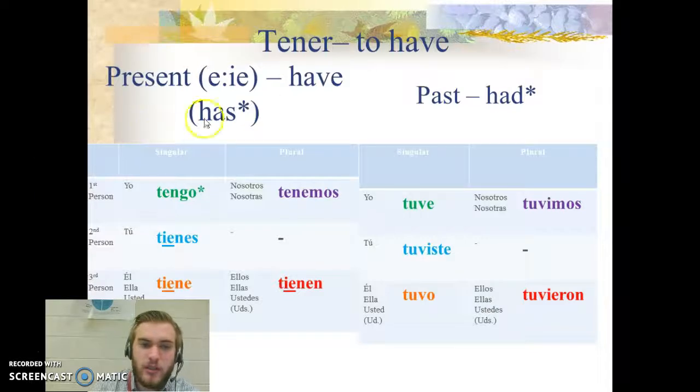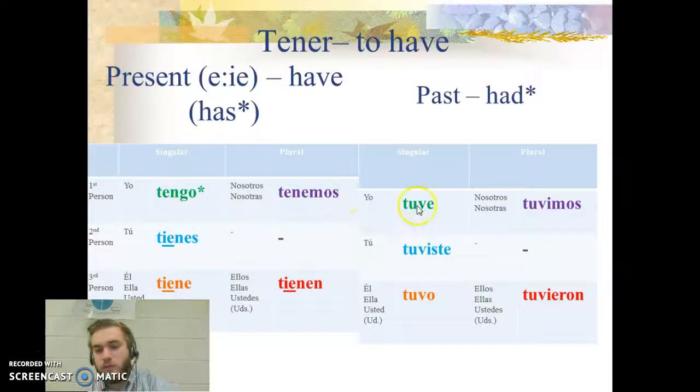And in present tense, we remember tener was a little bit weird. It has an irregular yo of tengo, and then it's kind of like a half of a boot. It changes E to IE. Tienes, tiene, tenemos, tienen. Right? Tengo, I have. Tuve, I had.